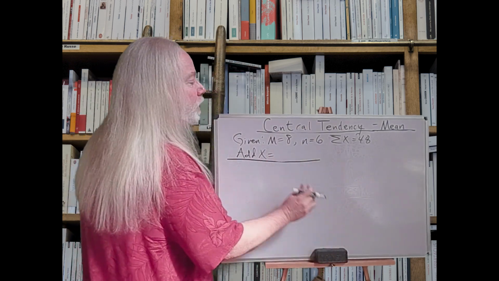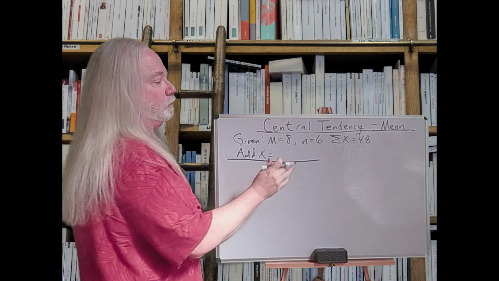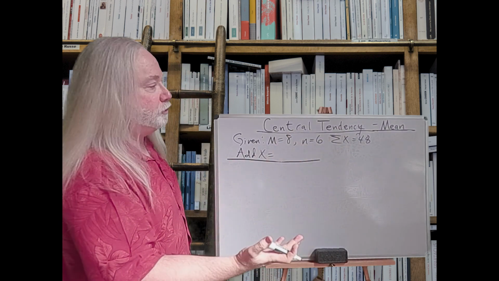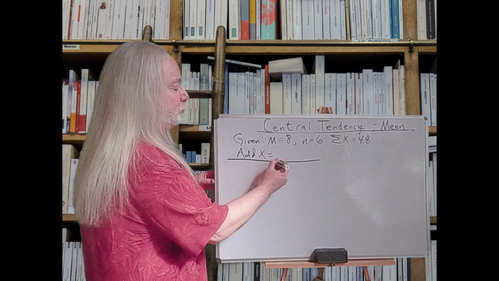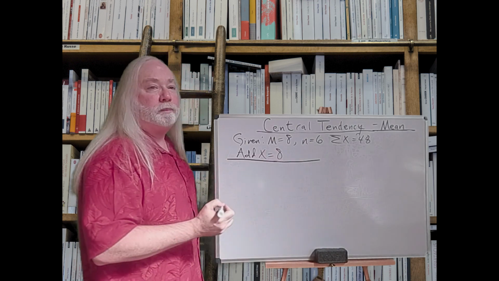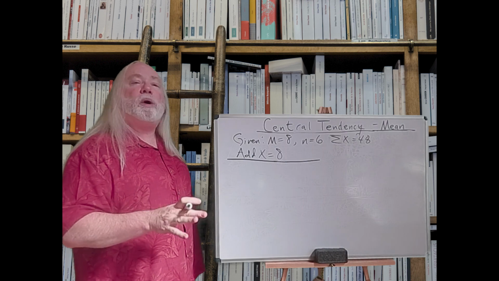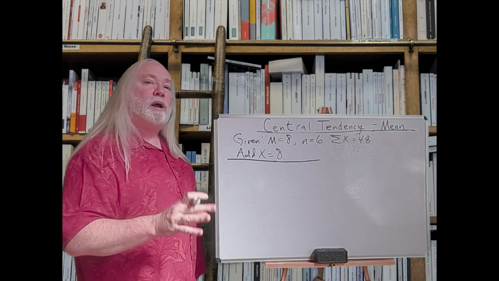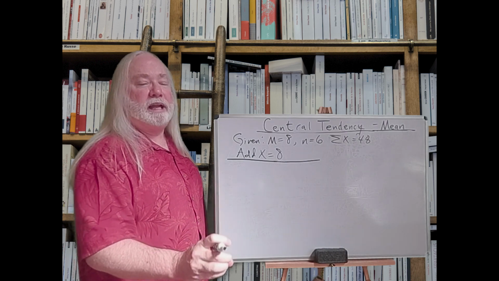We have a mean of 8 points. We have 6 scores in it. Again, we determined that the summation of raw scores is 48. And now I'm going to put a new score in, and the new score is worth 8 points. So now I want you to figure out for me, what is the value for the new mean?